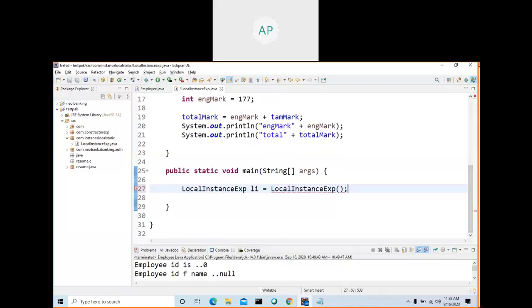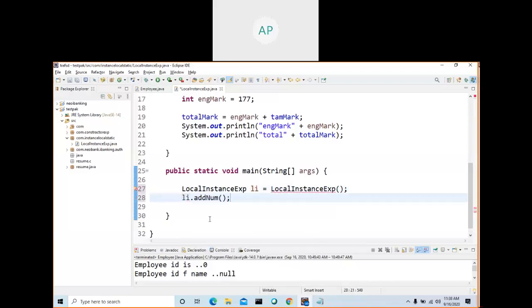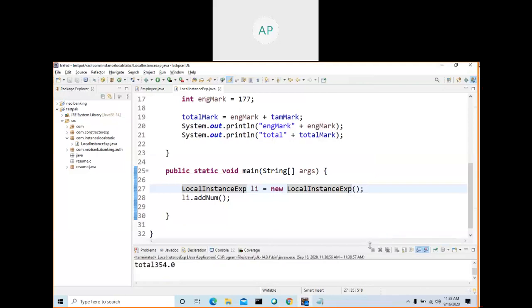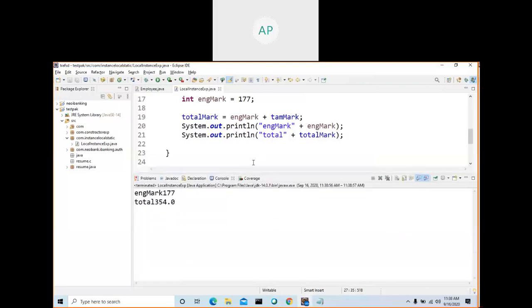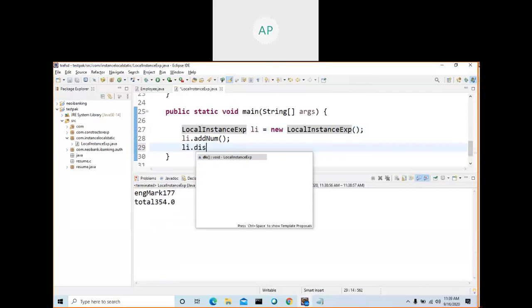LocalInstance li equal to new LocalInstance. So li dot display, and add number. See here, so call the other method also.